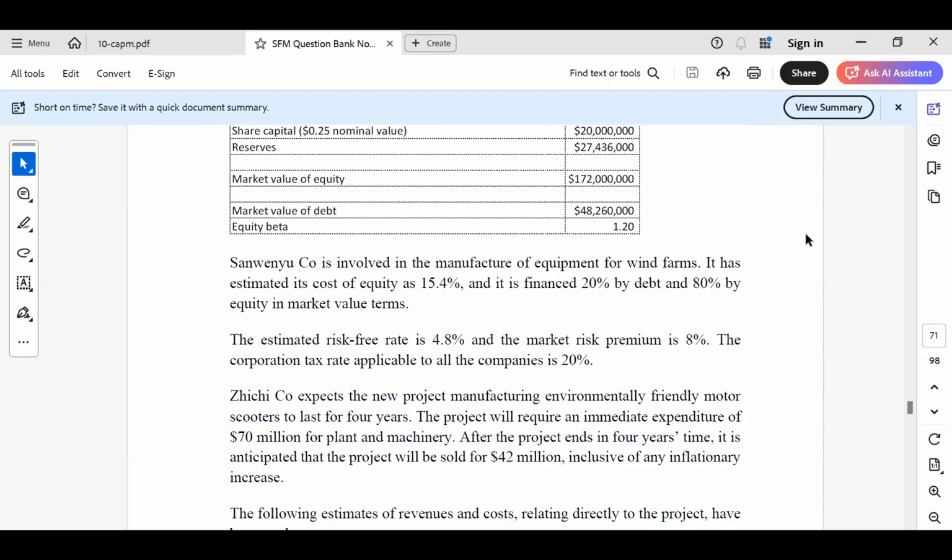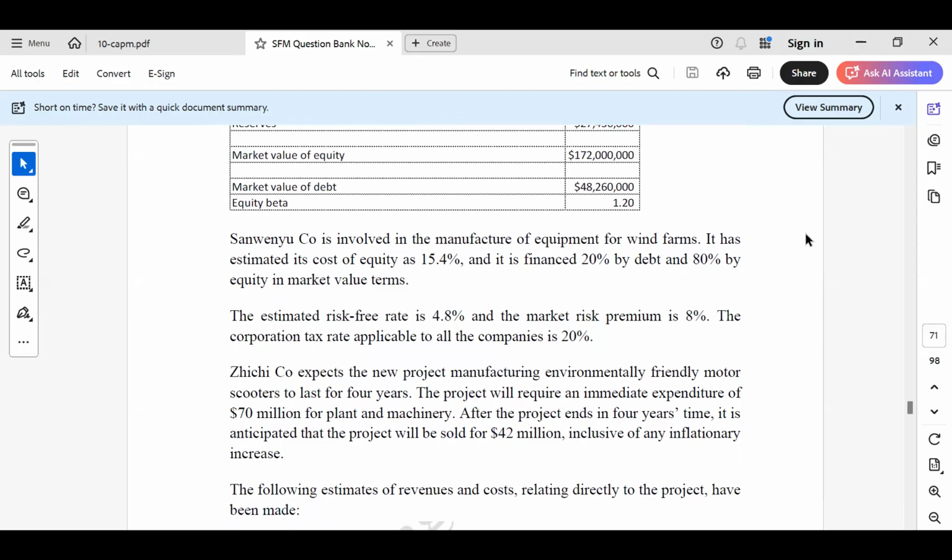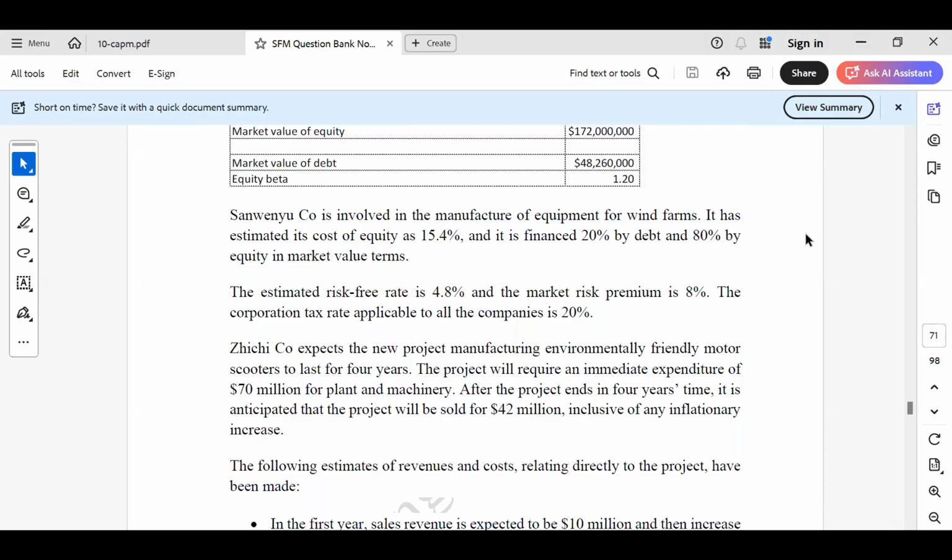Sanwen-Yu Co. is involved in the manufacture of equipment for wind farms. It has estimated its cost of equity as 15.4%, and it is financed 20% by debt, 80% by equity in market value terms.